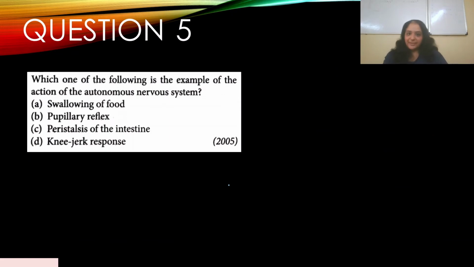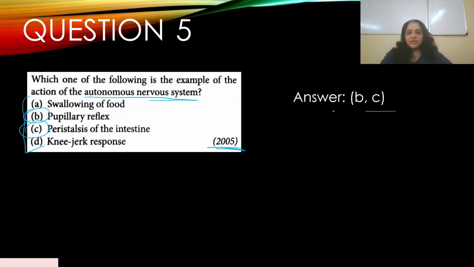Question number 5. Which one of the following is the example of the action of the autonomous nervous system? This appeared in 2005. A, swallowing of food. B, pupillary reflex. C, peristalsis of the intestine. D, knee-jerk response. So we are looking at the example of the action of the autonomous nervous system. If you go through our options, you'll notice that there are 2 options which are correct. And the answer here is pupillary reflex and peristalsis of the intestine.